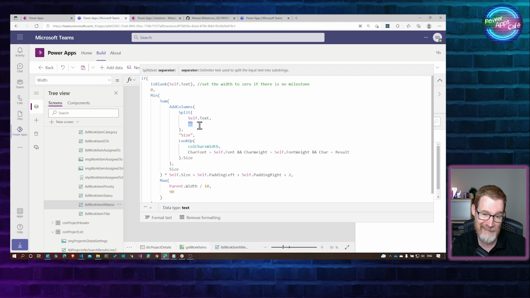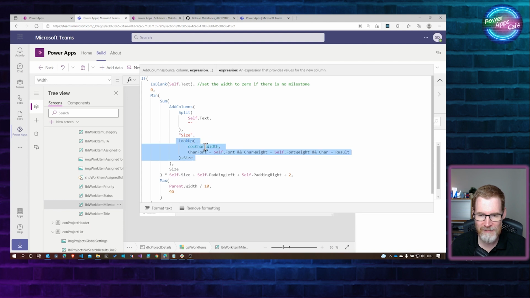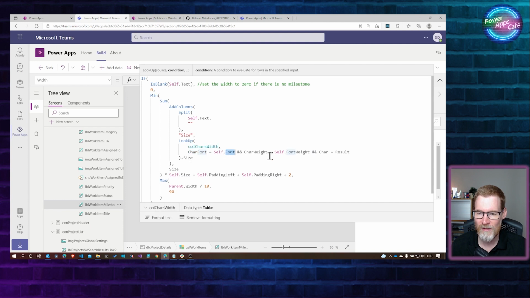So you basically get an entry in an array for every single character. And it's adding the column size. What it's doing is looking up, based on the character in that split array, where the col char width matches on font weight, and the result.